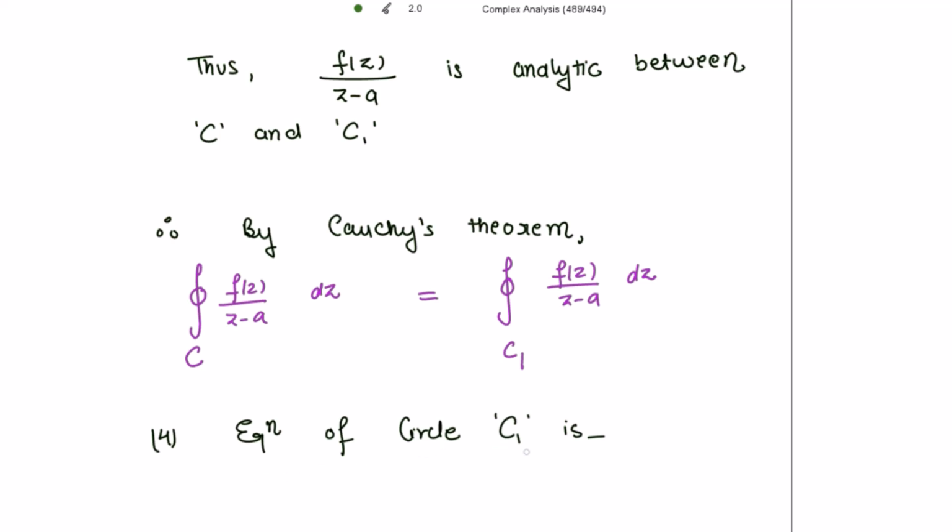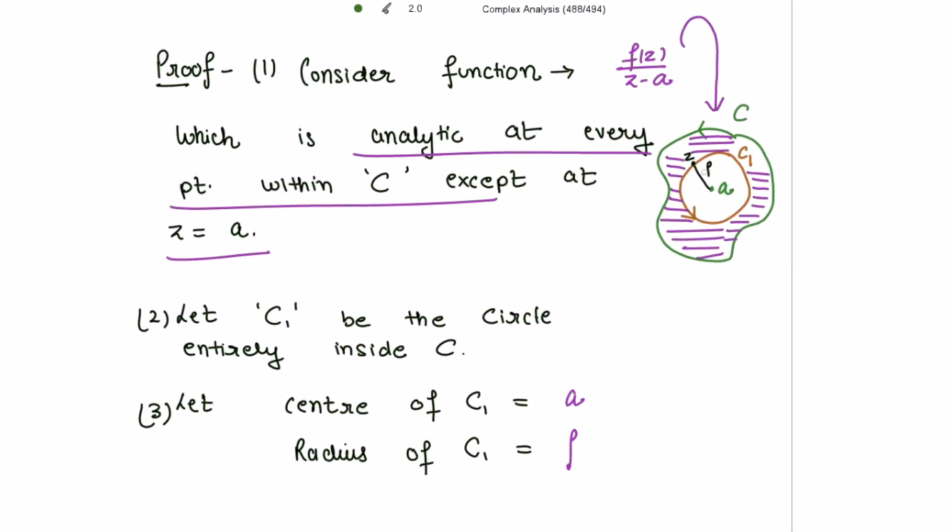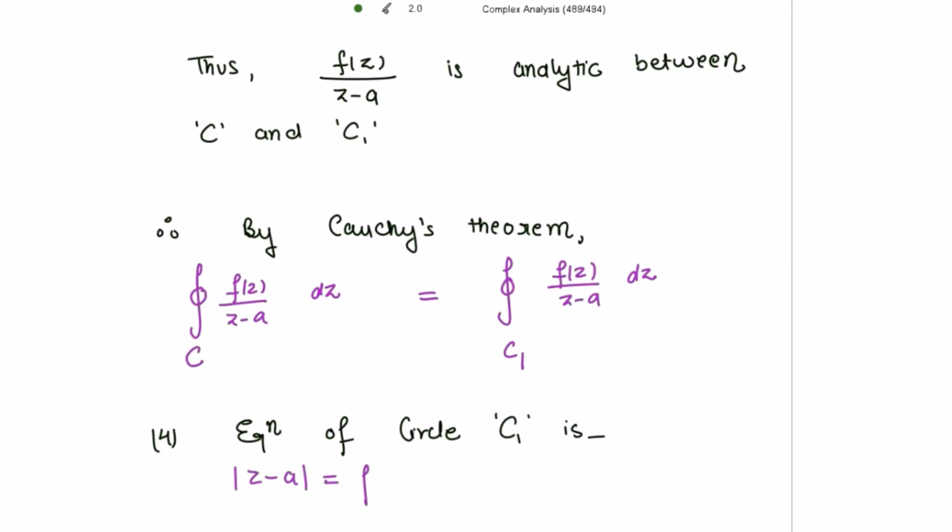And now the equation of circle C1 would be mod of (z minus a) equal to rho. It has the center a and the radius rho. In polar form we write z minus a equal to rho e to the power i theta.